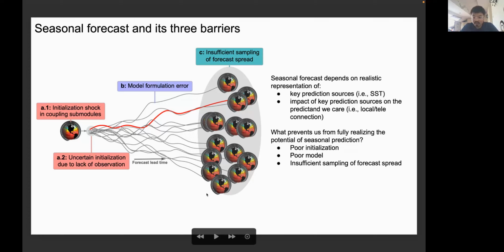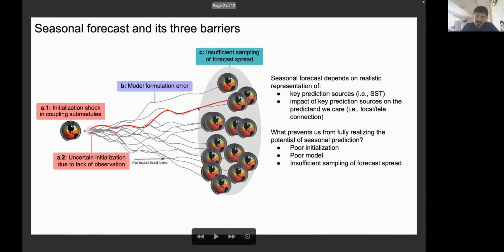And finally, we know that it's a very high dimensional system. Like we have 10 to the 7th power of grid points for the atmosphere and 10 to the 8th power for the ocean. So how can we guarantee that with limited ensemble members we can sufficiently sample this forecast spread? We don't know how large a forecast spread we need to make the probabilistic forecast meaningful. So these are the 3 barriers: imperfect initialization, imperfect model, and insufficient sampling of the forecast spread.